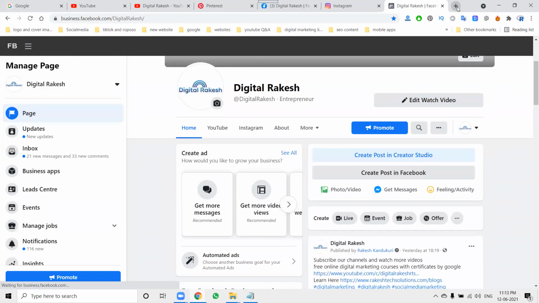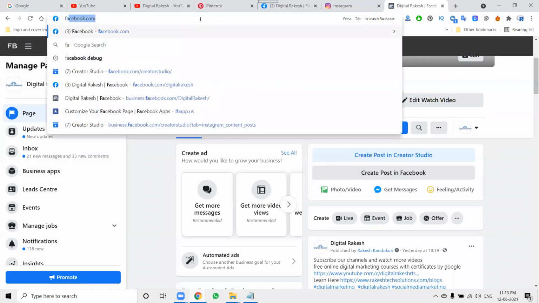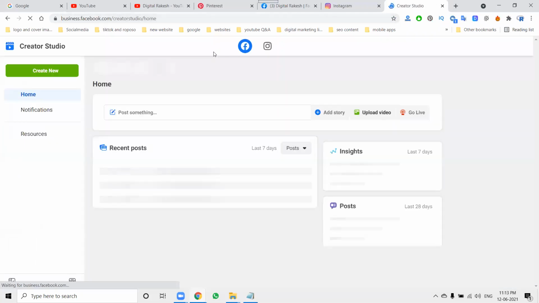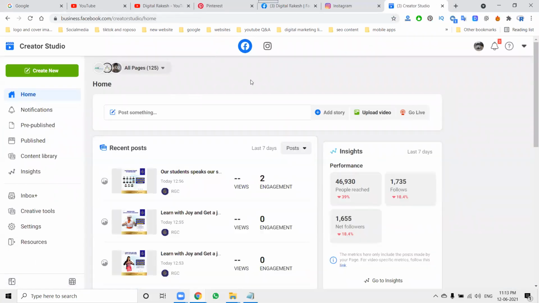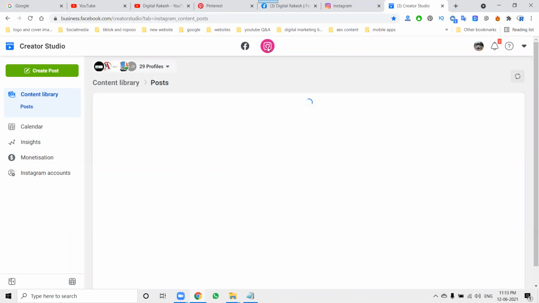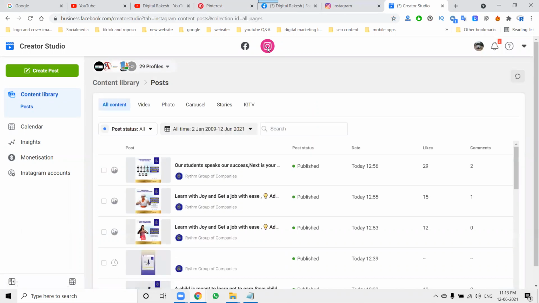But the rules have changed from the Facebook business option. Now the only option is called Facebook Creator Studio. This change is compulsory and important, keep it in mind. When you connect this option, you can post the content to the Instagram and Facebook page at the same time. We can schedule, everything will be possible.